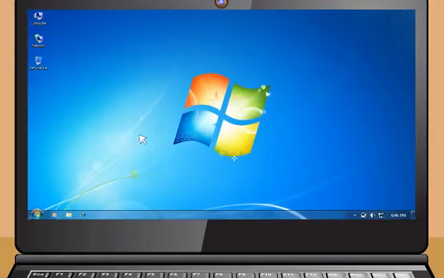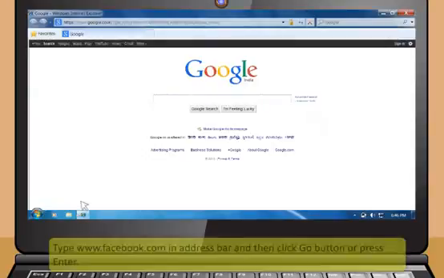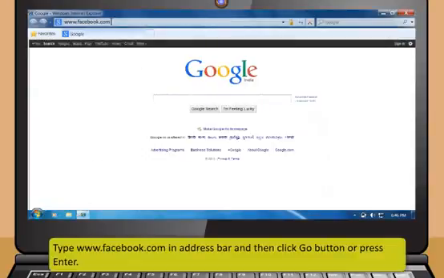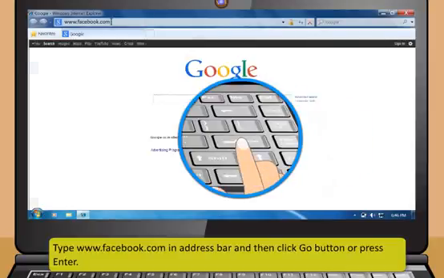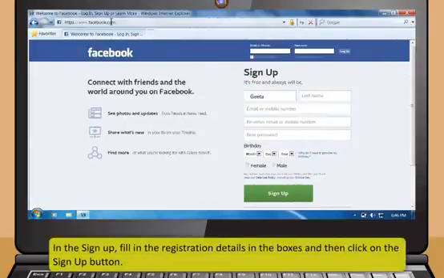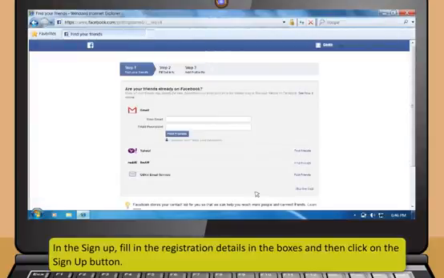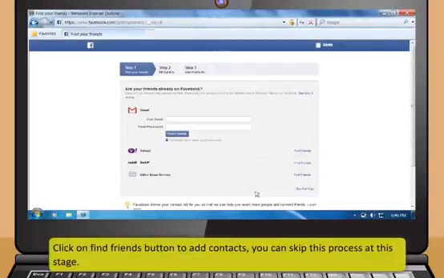These are the steps to use Facebook. First, open a web browser. Then, type www.facebook.com in the address bar and then click the Go button or press Enter. In the sign up, fill in the registration details in the boxes and then click on the Sign Up button. It will take you to a 3 step process to complete the registration. Now, click on the Find Friends button to add contacts. You can skip this process at this stage.